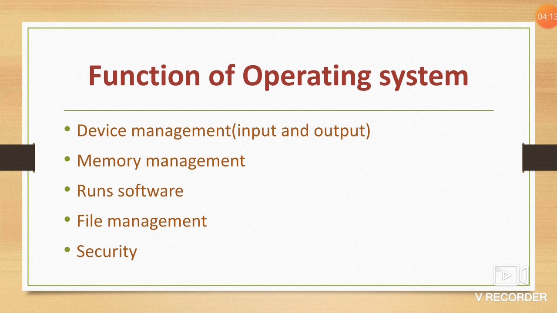Run software: it runs many application software like Paint, Microsoft Word, PowerPoint, etc. File management: it keeps track of information regarding creation, deletion, transfer, copy, etc. in an organized way. Security: it provides security by means of a password to prevent the misuse of your computer. So these are the functions that the operating system performs.